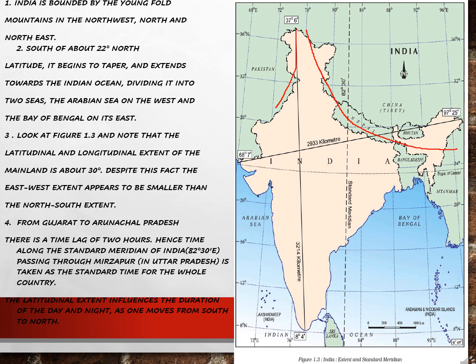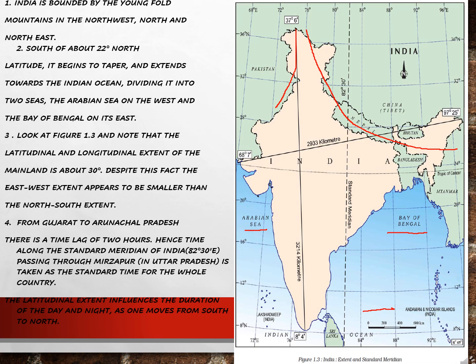The land begins to taper in its extension and extends towards the Indian Ocean, dividing into the Arabian Sea on the west and the Bay of Bengal to the east.